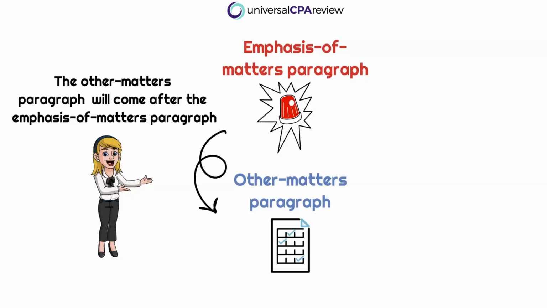Anytime you're reading a document, could be the news, maybe a book, you are much more likely to read that first paragraph in the article or the first chapter in the book. Okay, so if we want to emphasize certain information, then that emphasis of matter paragraph should come first. Okay, so it's more important that it is read. So again, we're telling the readers of the audit report, hey, we're not going to modify the opinion, but take note of this and that. So what is this and that we speak of?